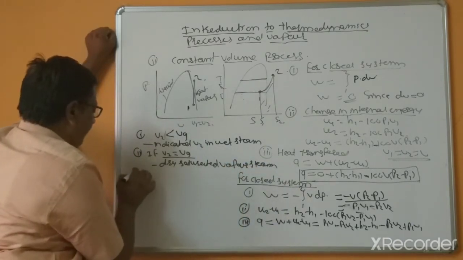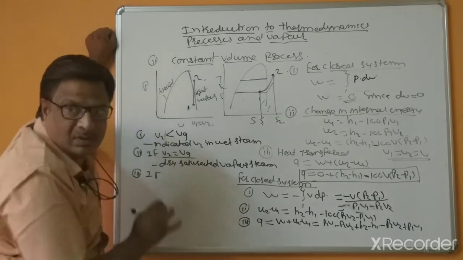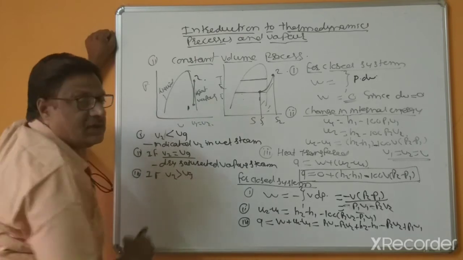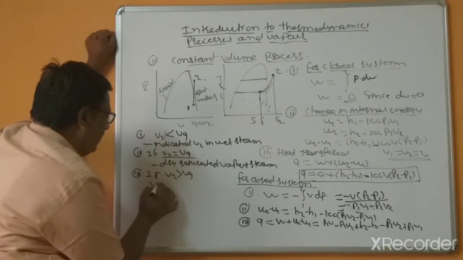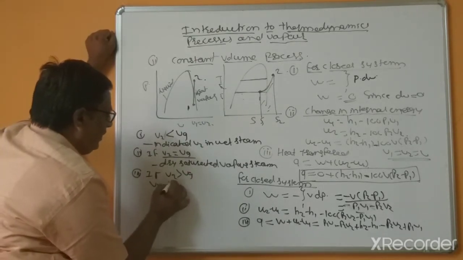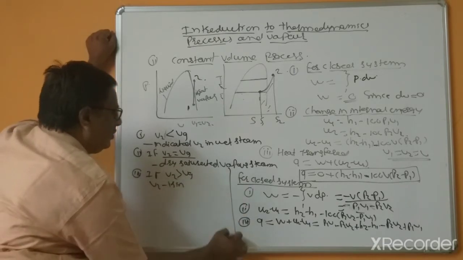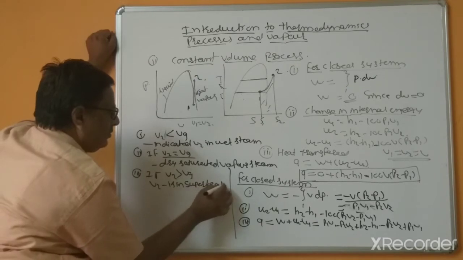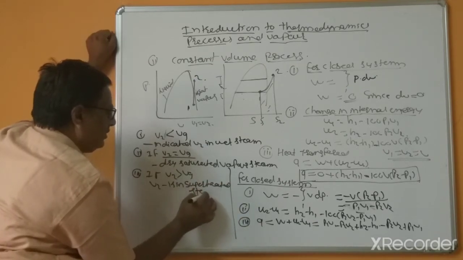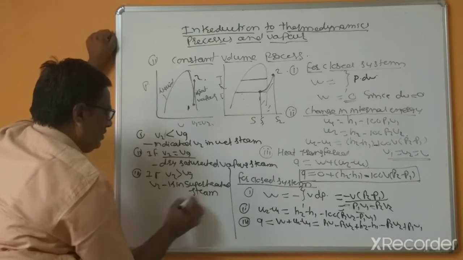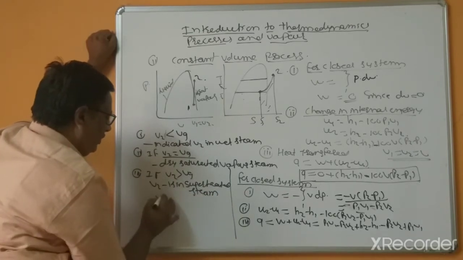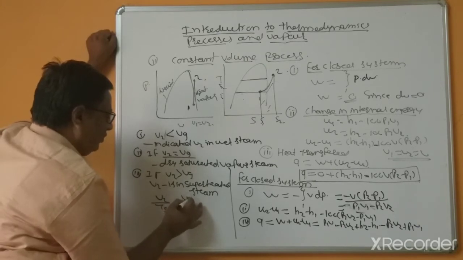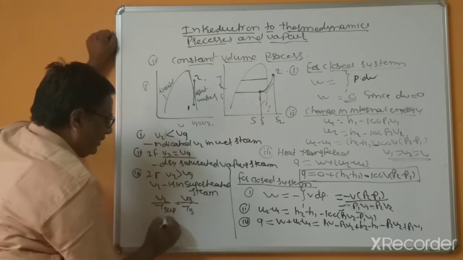And if V2 is greater than Vg, then V2 is in the superheated state, superheated steam. So V2 equals T superheated equals Vg divided by T saturated.